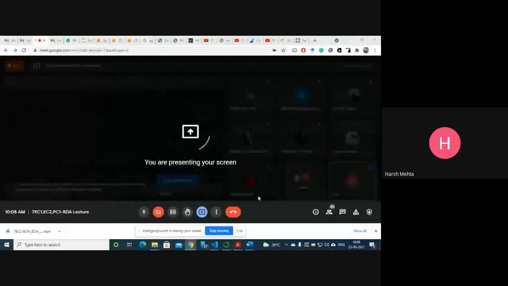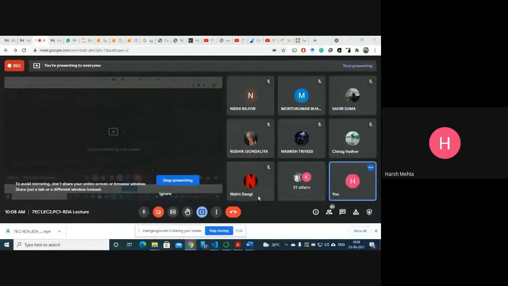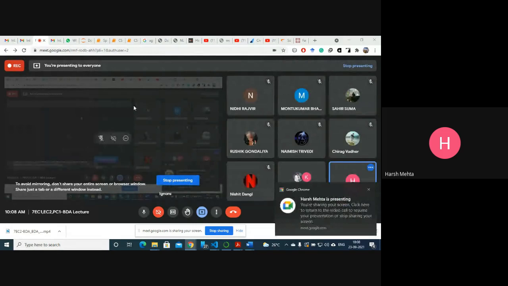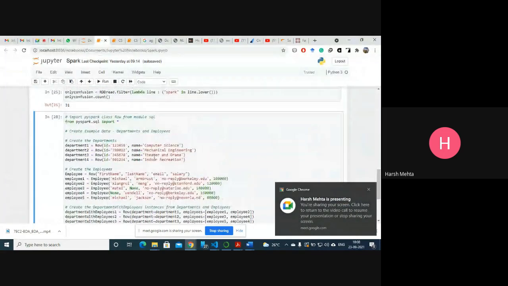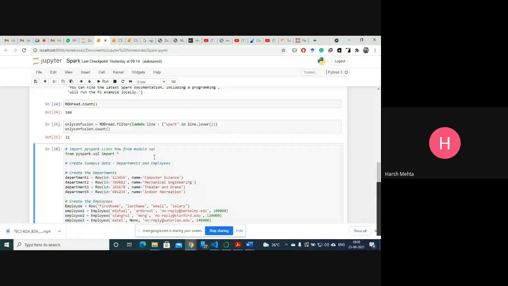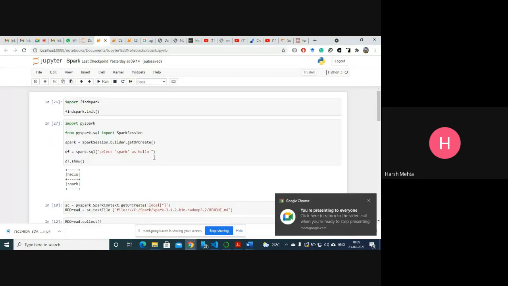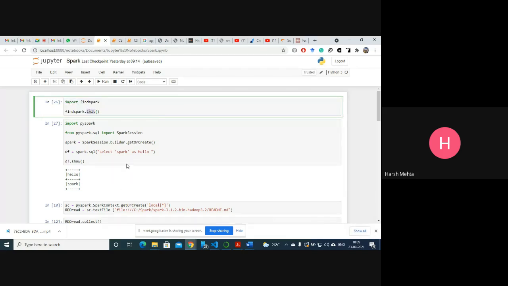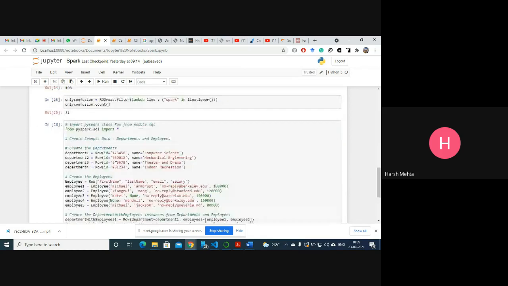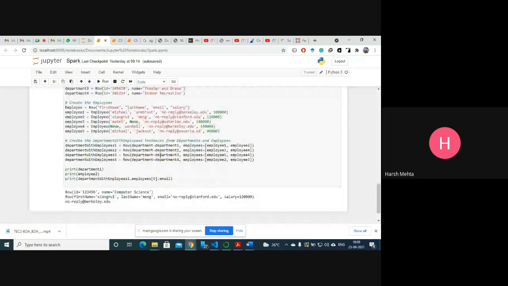Can you see? Okay, just wait. Okay, fine. So here, I just copy pasted my data. Yesterday in Spark, the same notebook is here. First, I need to import findspark, initialize it, and then run this code.